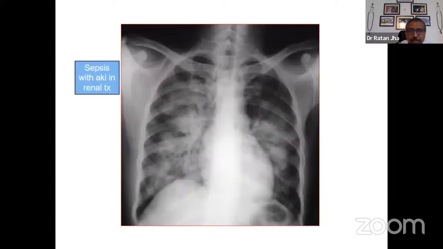So this is just a picture to show you the heart looks normal inside. This is a patient who developed sepsis with acute kidney injury in a post-renal transplant situation. And what we see is that the person was anuric and was given enough fluid to raise the blood pressure and developed pulmonary edema. So his creatinine was not raised, but he required an urgent dialysis to take care of the fluid. So this is an absolute indication for dialysis in an appropriate situation.